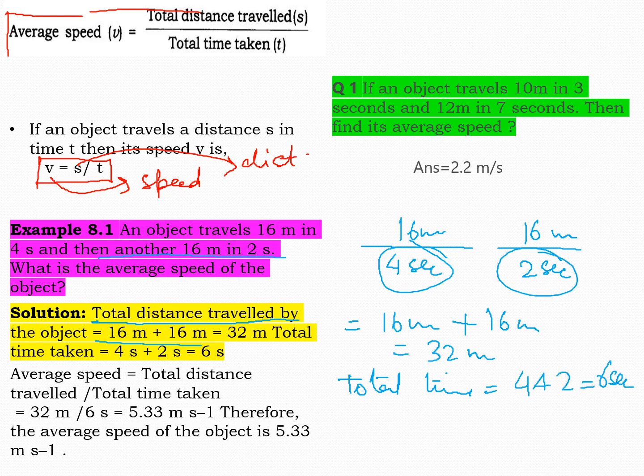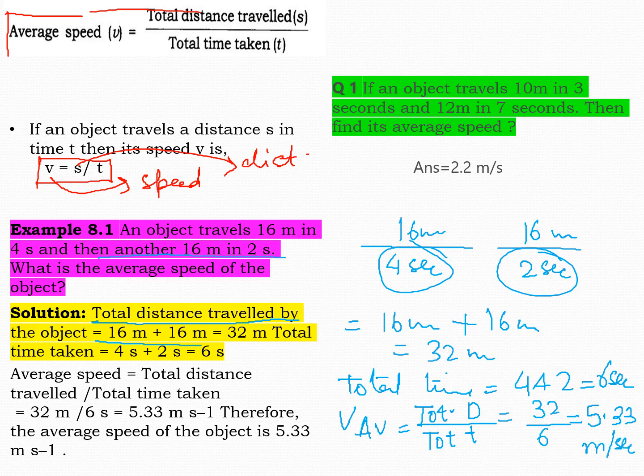And the formula to calculate average speed was V average is equal to total distance by total time. So total distance was 32 by 6. When you solve, it will be 5.33 meter per second. Clear?